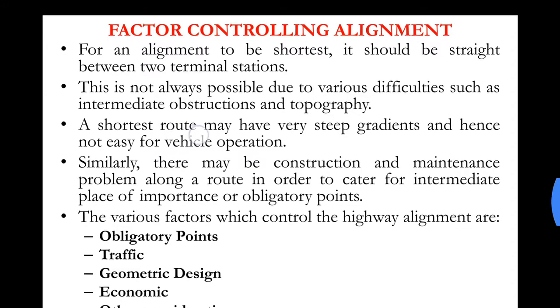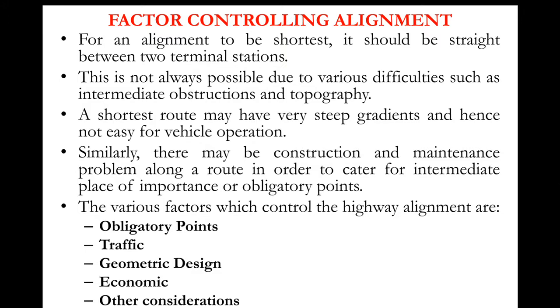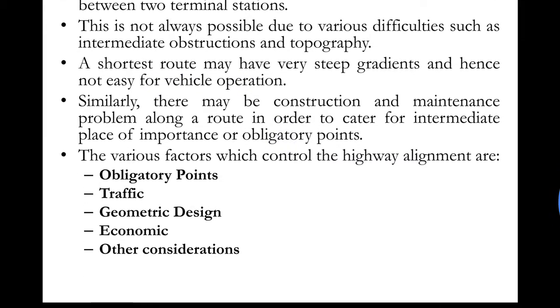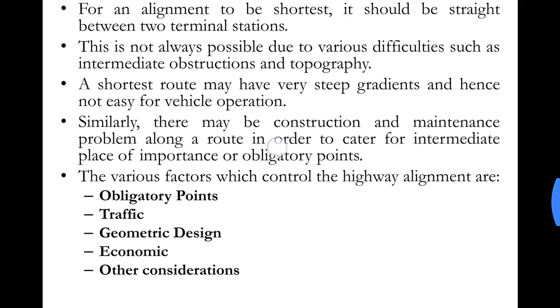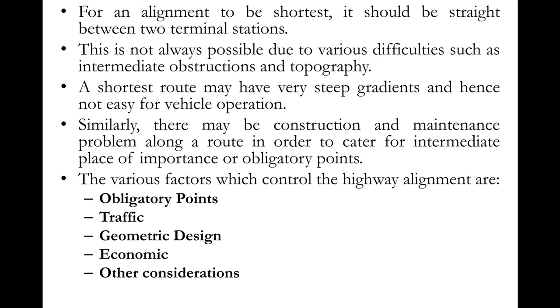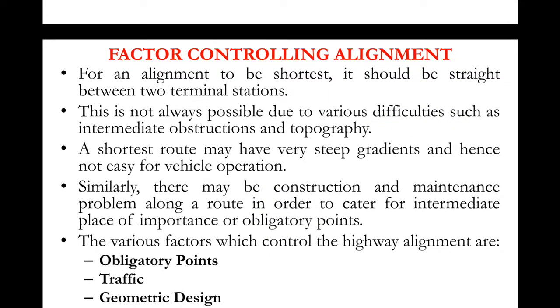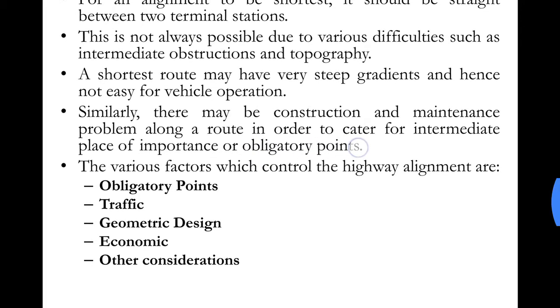A shortest route may have very steep gradients and hence not be easy for vehicle operation. If there is a very steep gradient, it would be difficult for vehicles to move on it. Similarly, there may be construction and maintenance problems along a route in order to cater for intermediate places of importance or obligatory points. So all these disturbances or difficulties that we get while we try to provide a straight alignment are known as obligatory points.